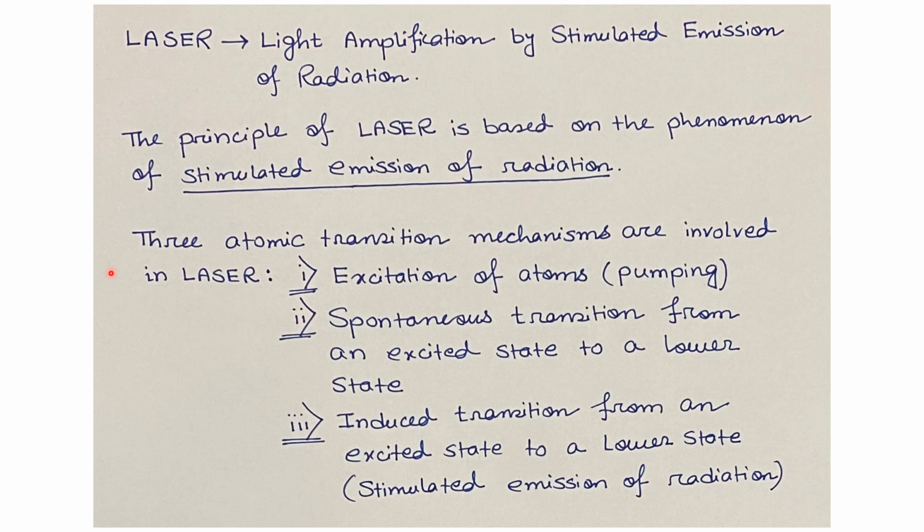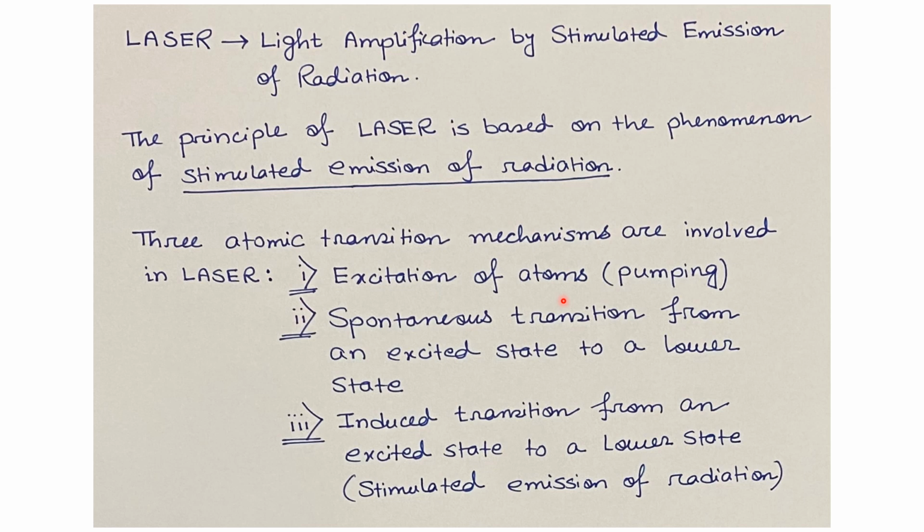There are three atomic transition mechanisms which are involved in laser. Let us understand those three mechanisms first. The first mechanism is excitation of atoms, which is also known as pumping. Let us consider some atoms at the ground state.